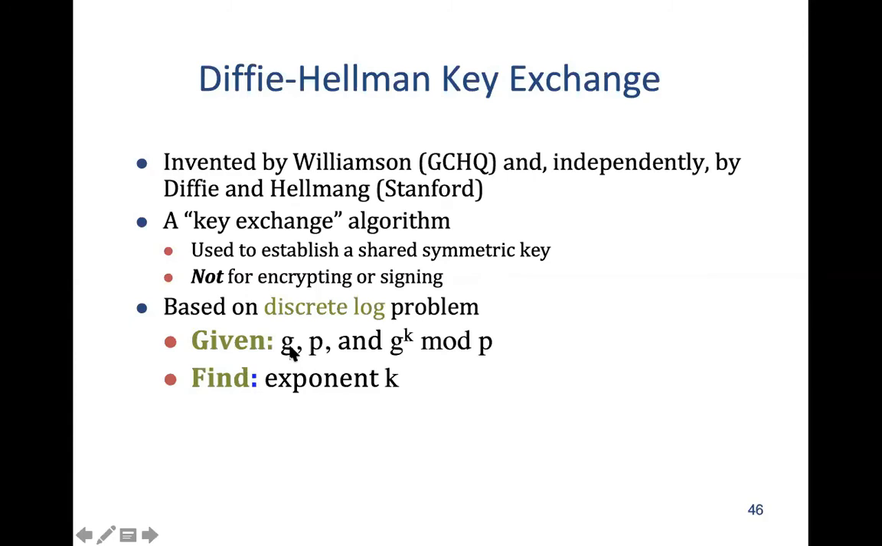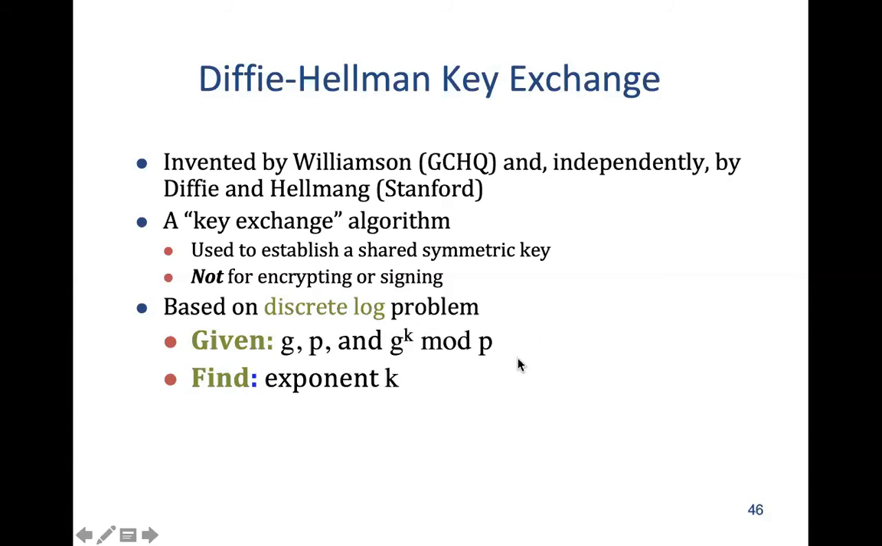Given you the values of G, P, and G raised to the power K mod P, you know the mod function, right? So these are the known values: G, P, and G raised to the power K mod P. Now, how do you find the exponent K? K here is secret. It is very difficult. Given G raised to the power K mod P, it's extremely hard, almost infeasible, to find out the value of K. This is because of the discrete log problem.